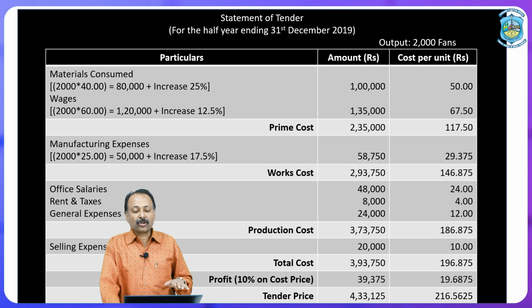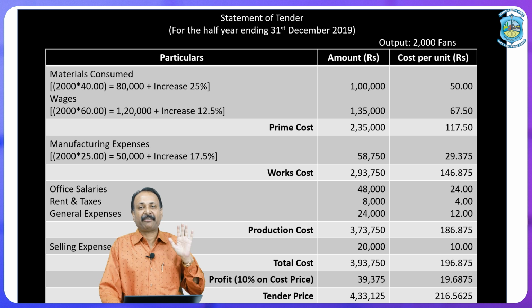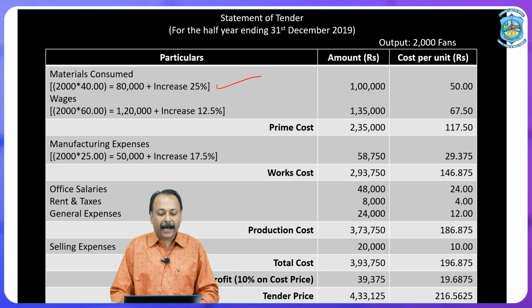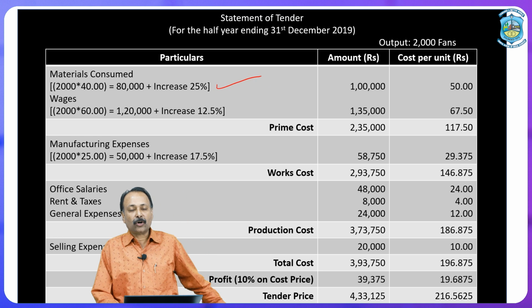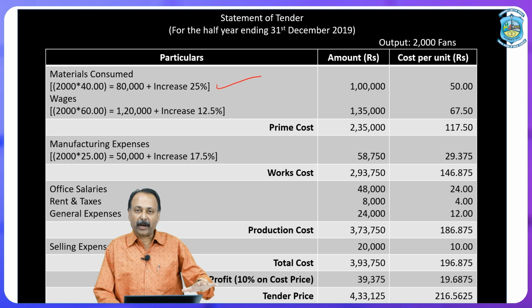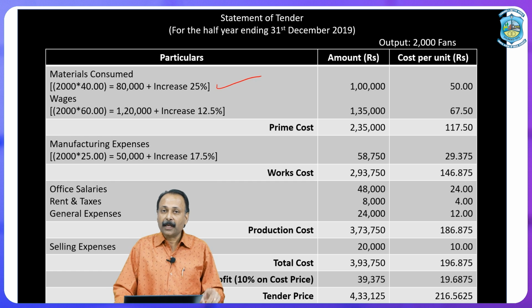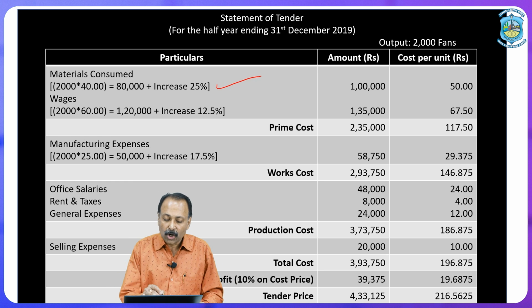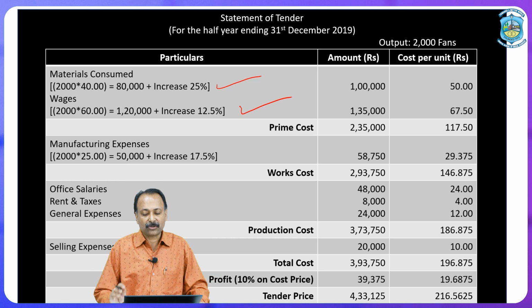So, here the cost of material is increased by 25%. So, we have to increase the amount by 25%, right. Now, second, wages. There is also an increase of 12.5% on wages. So, the total amount of wages is 1,20,000. There is an increase of 12.5%, that means 15,000 added for wages, 1,20,000 plus 15,000 total becomes 1,35,000 rupees for manufacturing of 2,000 fans. 1,35,000 is divided by 2,000 to know the per unit cost.